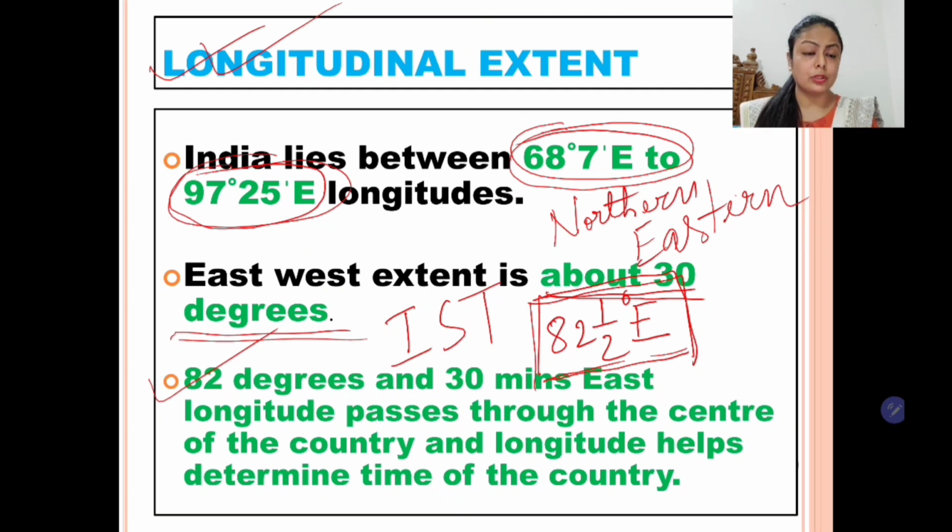It passes through this place, and the local time of this longitude is followed all over the country, so that we have uniformity in time. So this is our standard time. The local time of this longitude is the standard time for the whole country. All of us follow the time of 82.5 degree east longitude. This is because it passes from the center of the country. So students, I hope you have understood.